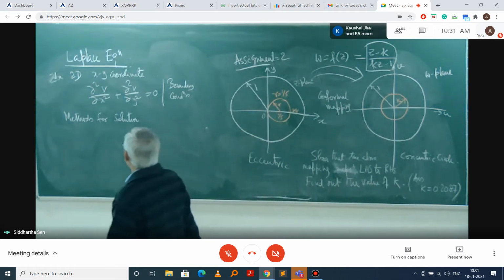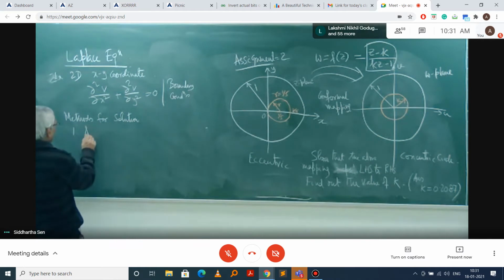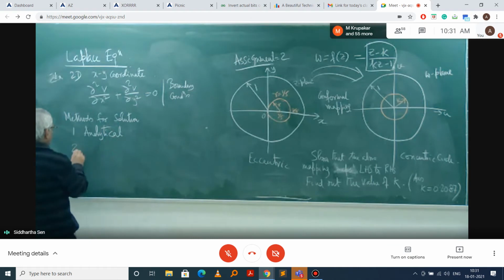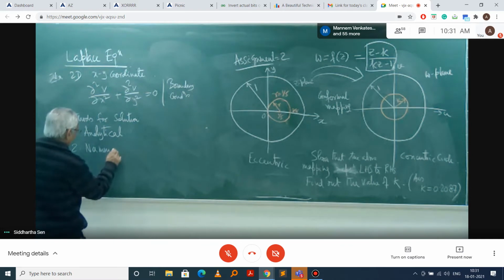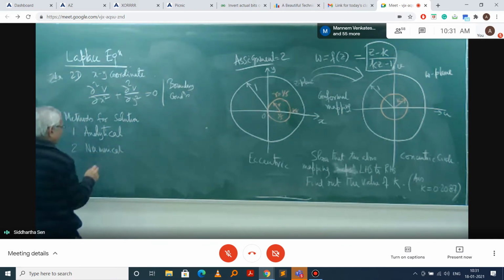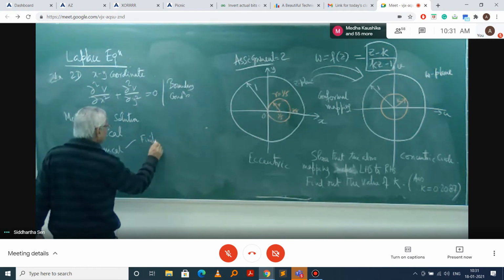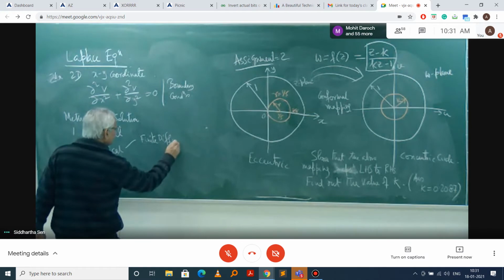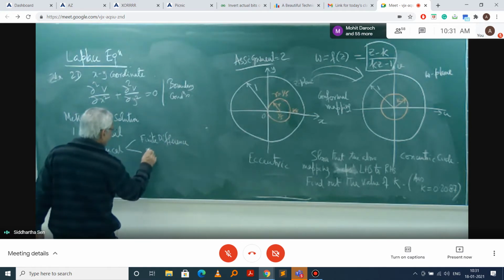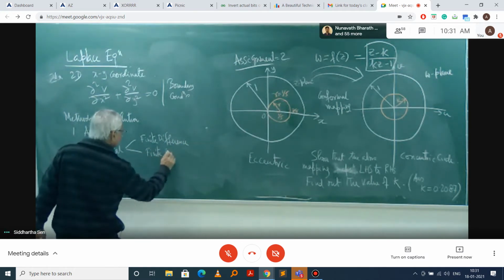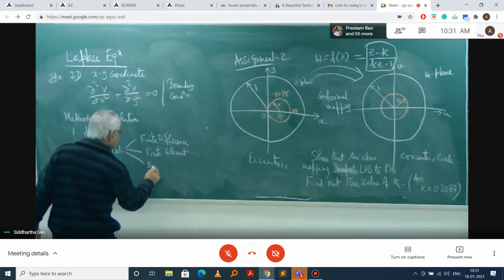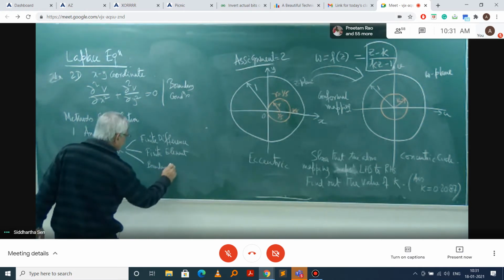And methods of solutions are, one is analytical, second is numerical, and numerical we can have several things. It is finite difference, and finite element, and then boundary element, etc.